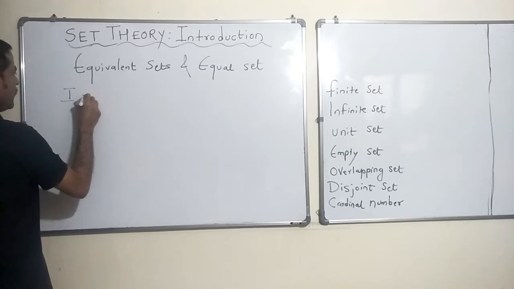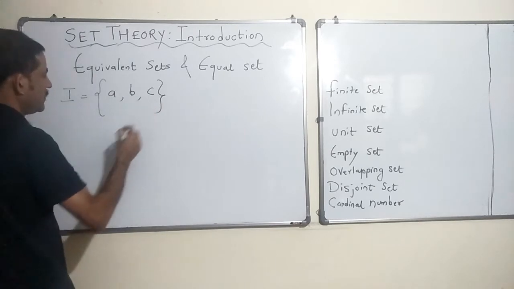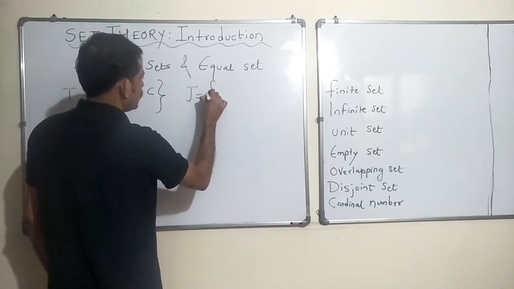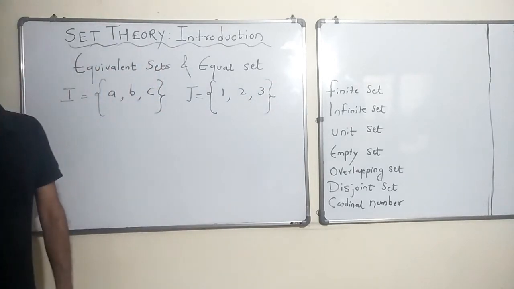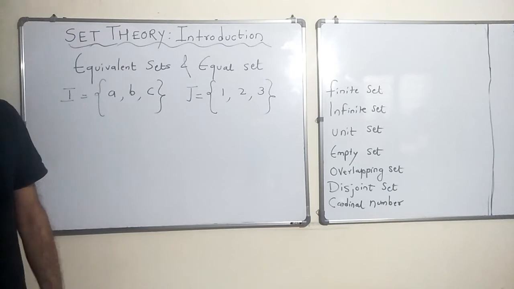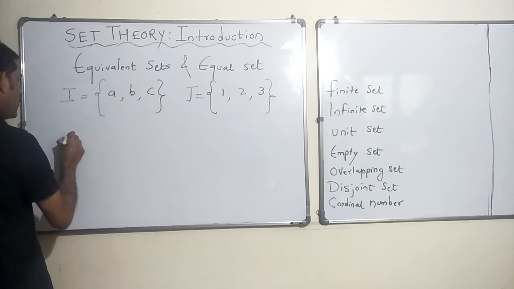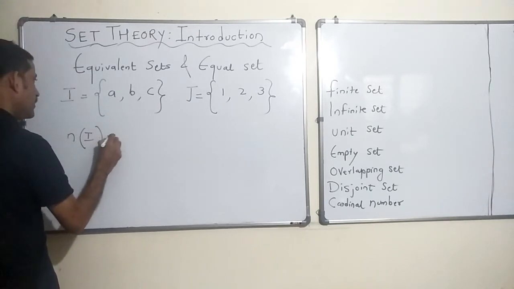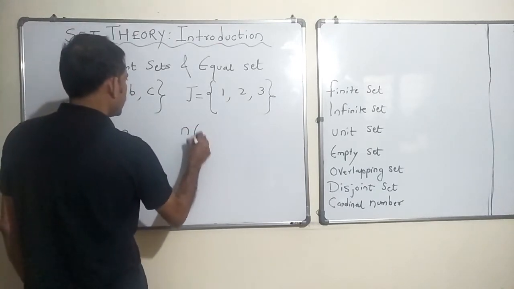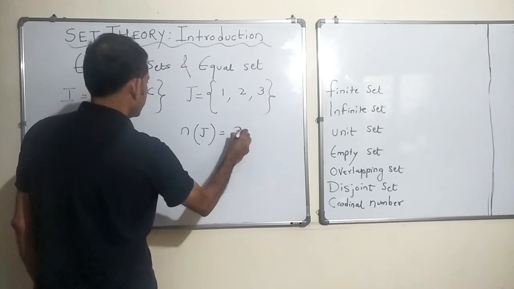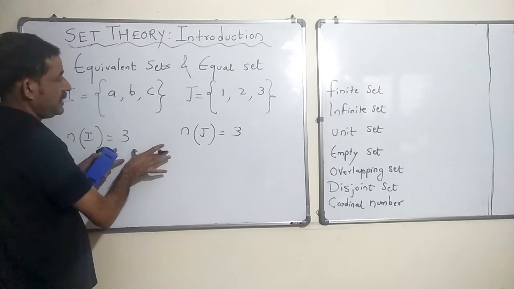I is a set whose elements are A, B, C. J is another set whose elements are 1, 2, 3. Now you see the cardinal number of I is 3. 3 elements in this set. Similarly, the cardinal number of set J is again 3. Their cardinal numbers are equal.